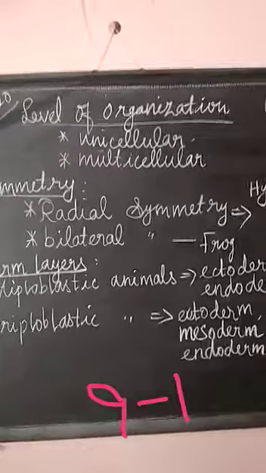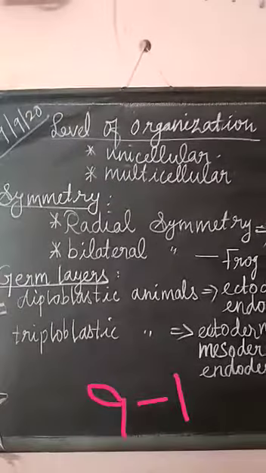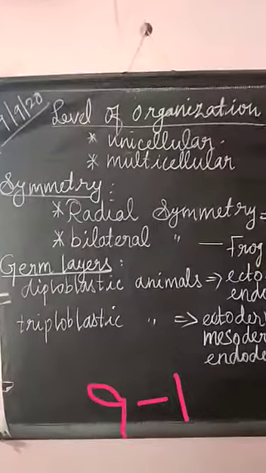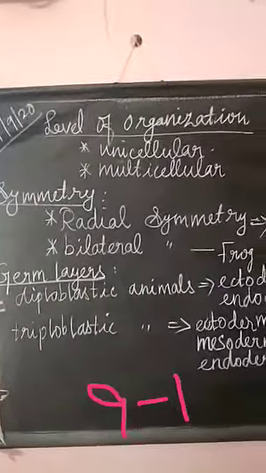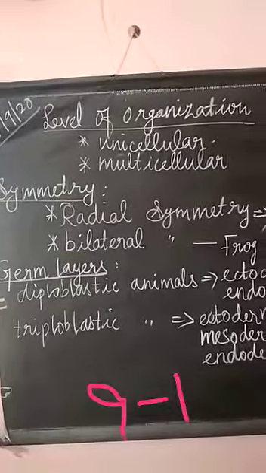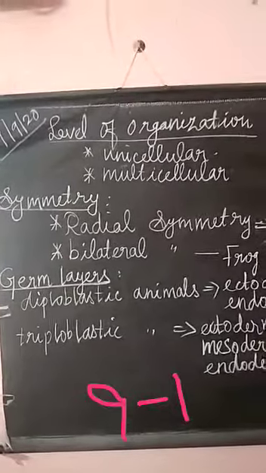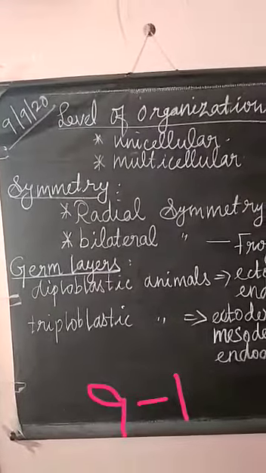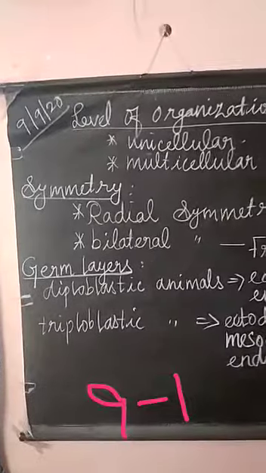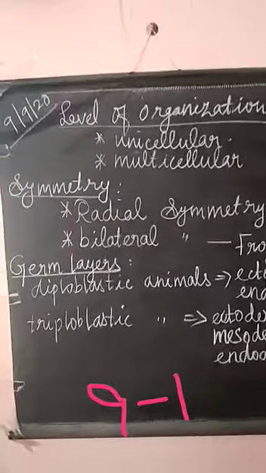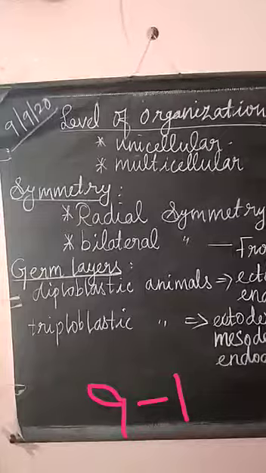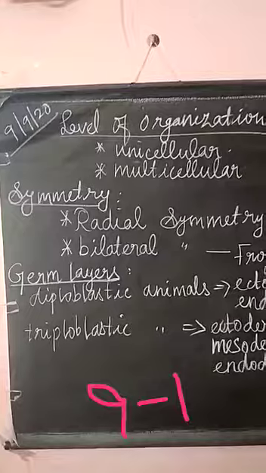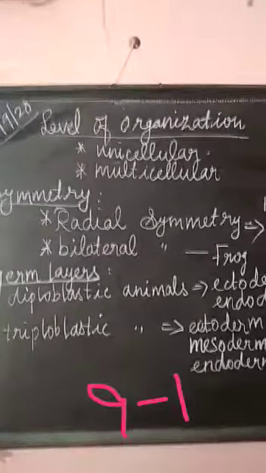So next one is bilateral symmetry. In bilateral symmetry, the body parts are arranged along the central axis. In radial symmetry the body parts are arranged around the central axis; here in bilateral symmetry, they are arranged along the central axis. If I cut through the central axis, we get only two identical halves. Example is a frog. So the example for radial symmetry is hydra, and the example for bilateral symmetry is frog.